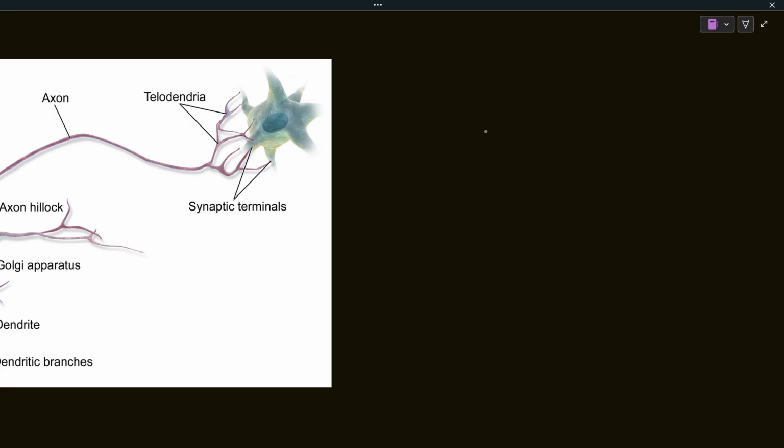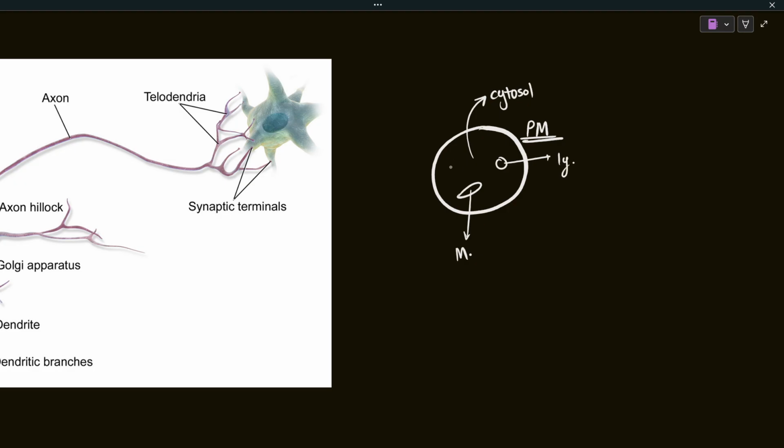There will be a certain compartment with a plasma membrane, right? In which there will be cytosol and a lot of organelles, let's say some mitochondria. It will have lysosomes. Obviously the headquarters, the nucleus. How could we forget about the nucleus?